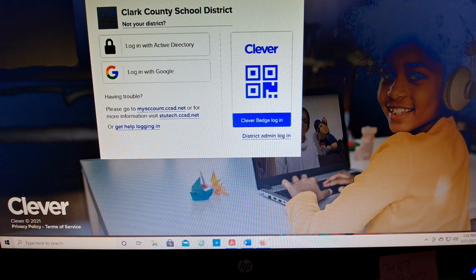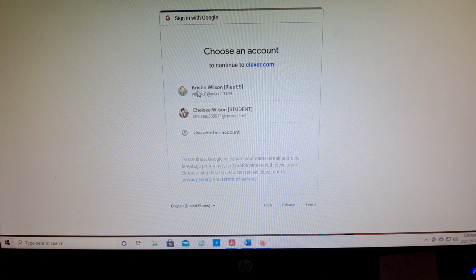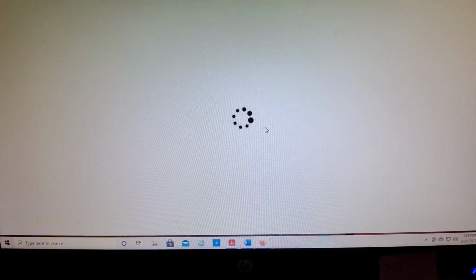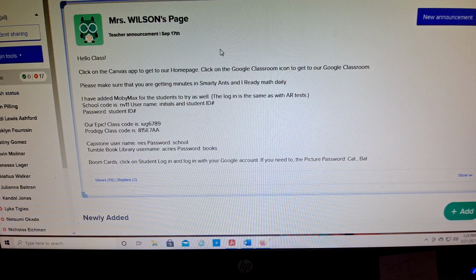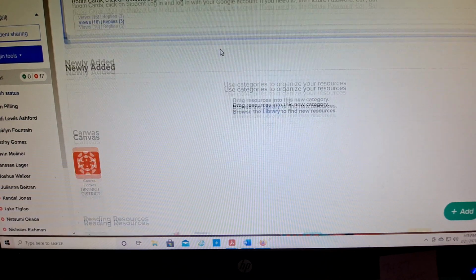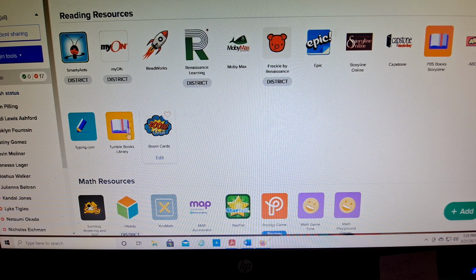Here's our walkthrough. So I'm going to log in to Clever through my Google. It's going to Clever. Just reminding the kids, I prefer if they just go to Mrs. Wilson's page because they have all of their links for them. Like I said, here's Canvas. Here's all the reading resources. Boom Cards, I just put up some new spring activities in Boom Cards that are a lot of fun.